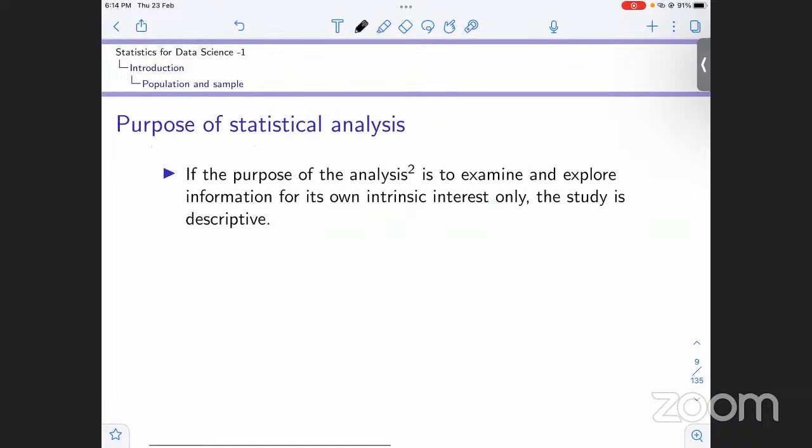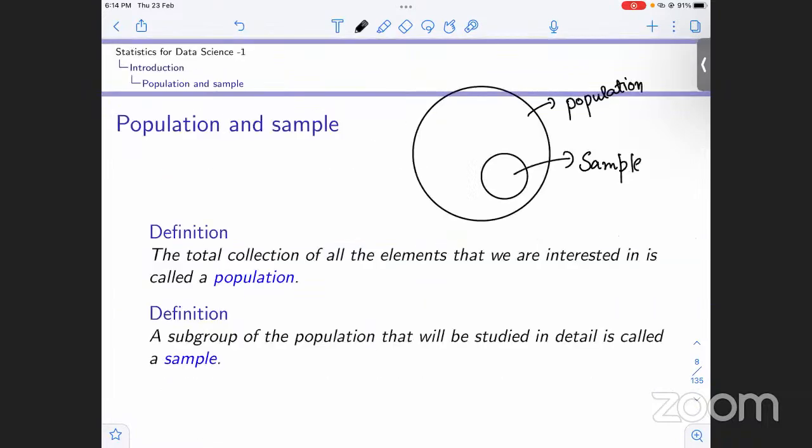Now why do we need a sample? What is the need for a sample? In certain cases, there are practical situations in which it is not possible for us to go around and collect the entire data. So in that case, we take some subgroup of the data.